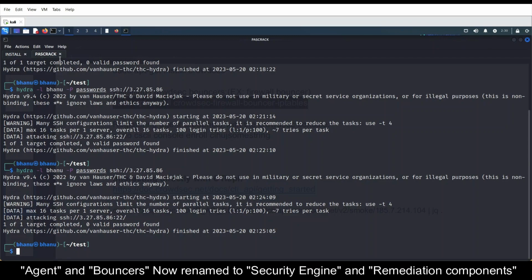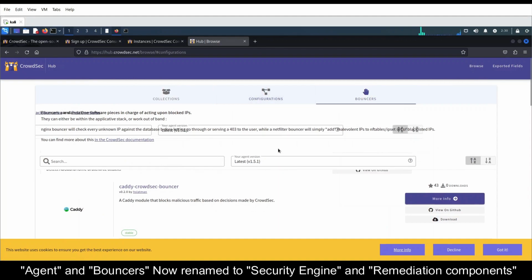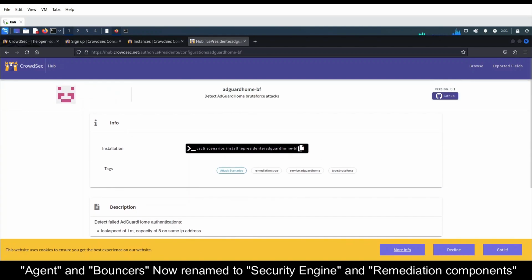So this is about the Crowdsec agents, bouncers, and the console. I showed that we have bouncers and configurations also. If you click on more info, you will find how to install that particular thing also. Same as how we installed the bouncer, we need to follow these steps. It will install different configurations to the local API.